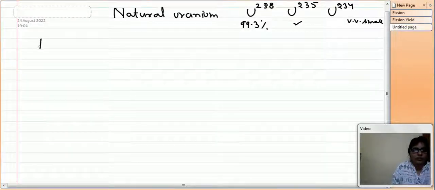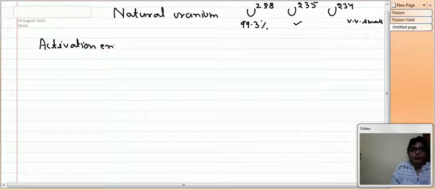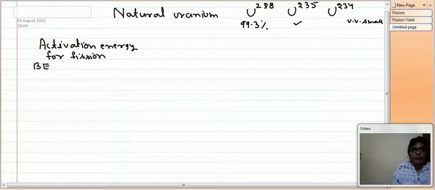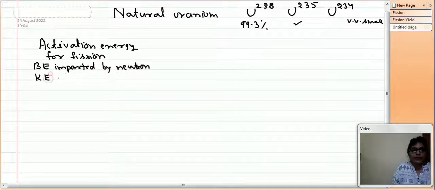So let us make a table. Activation energy for fission, then binding energy imparted by neutron, then kinetic energy needed for neutron.